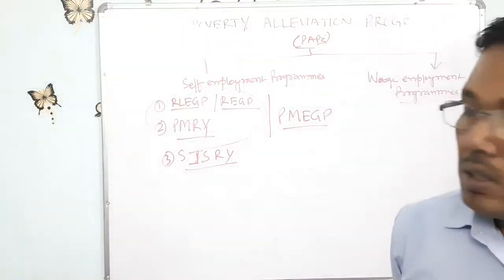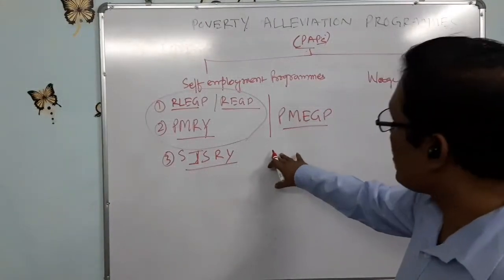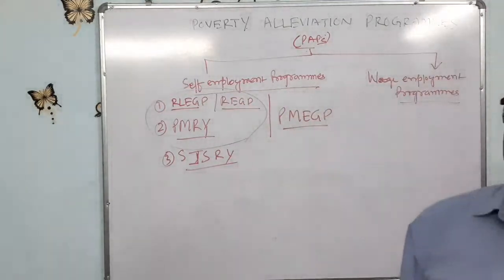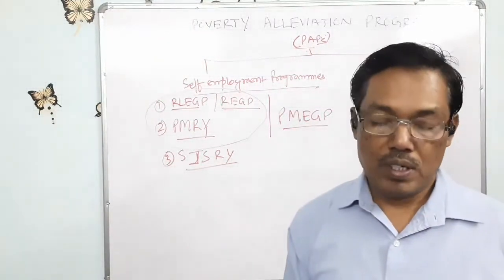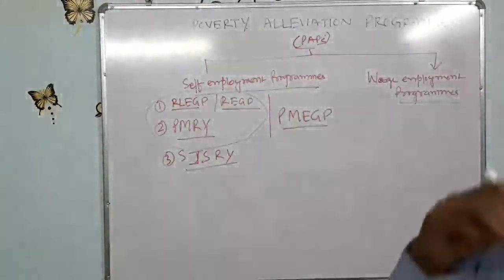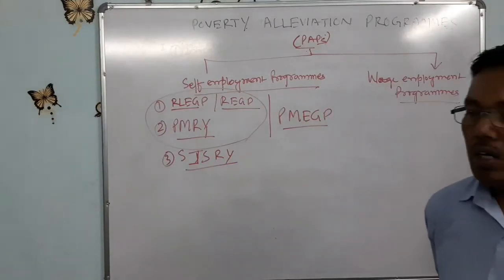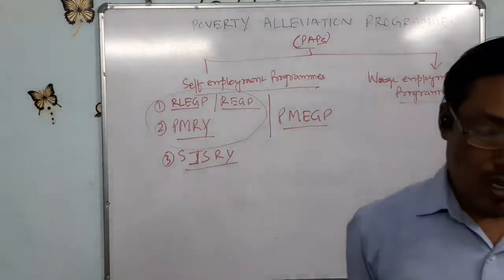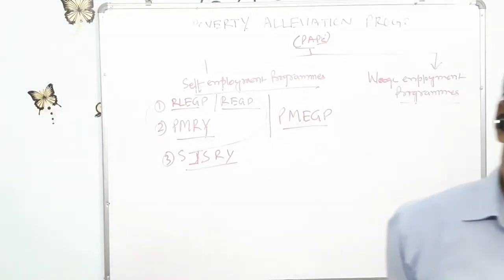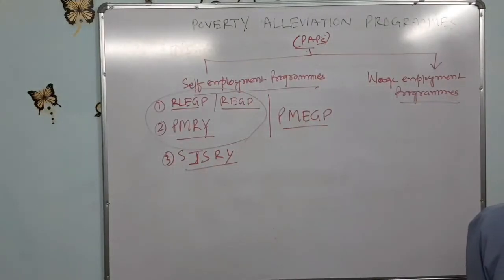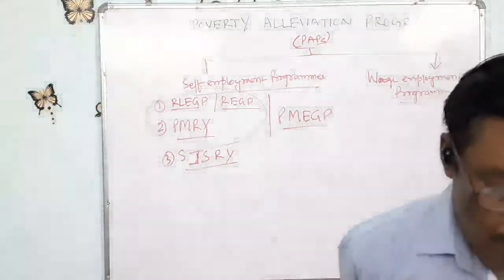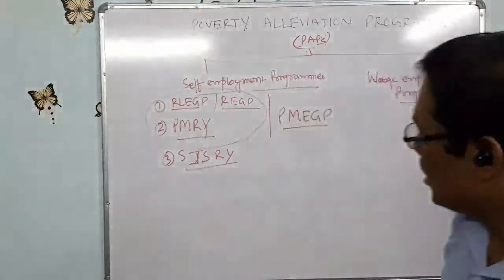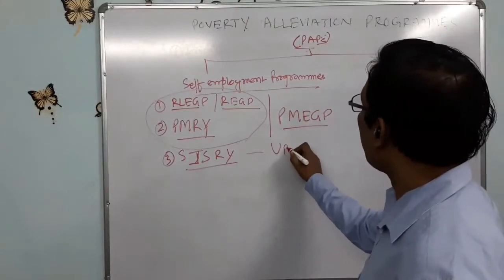All these schemes, which are self-employment programs, are about how people themselves create or generate their own employment. This Swarna Jayanti Shahari Rojgar Yojana mainly aims at creating employment opportunities for both self-employment as well as wage employment, especially in urban areas.